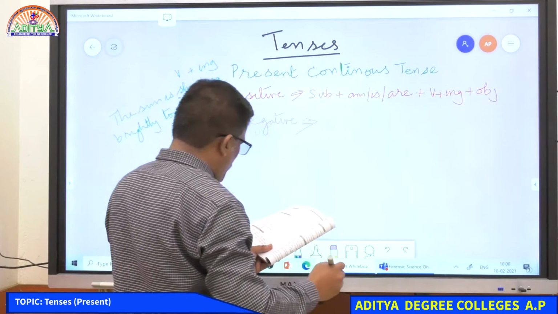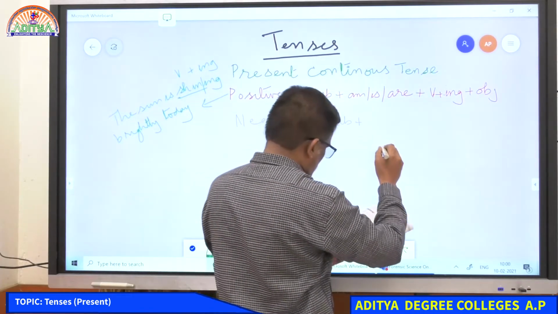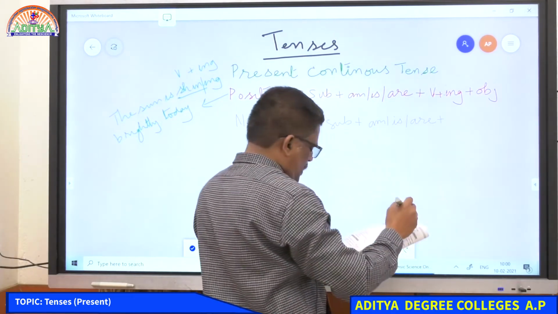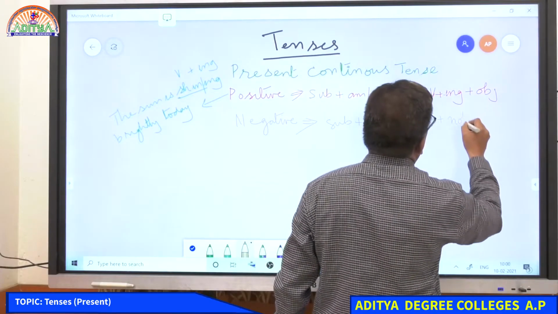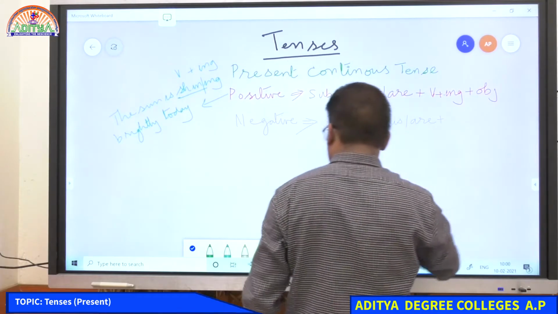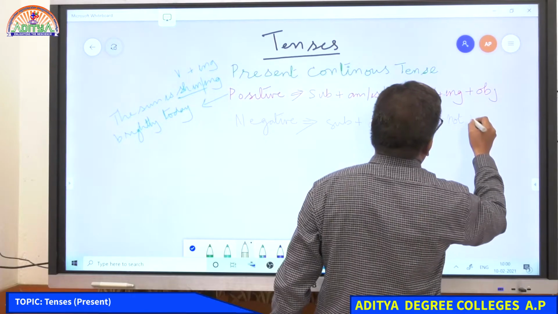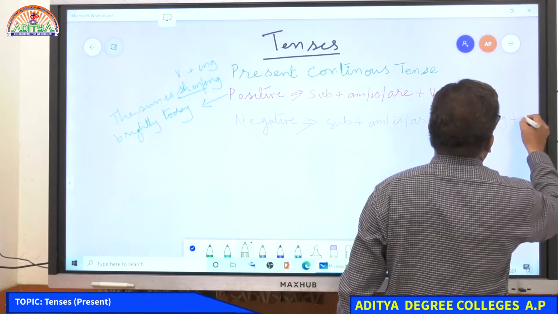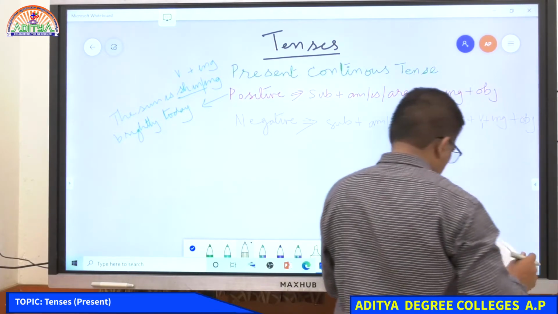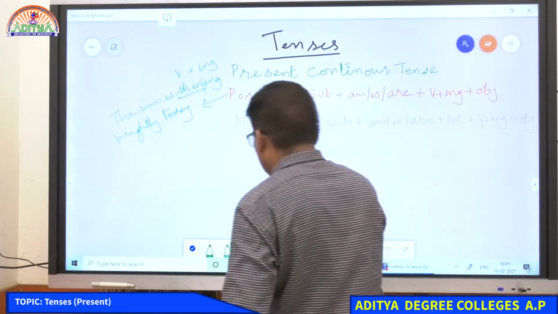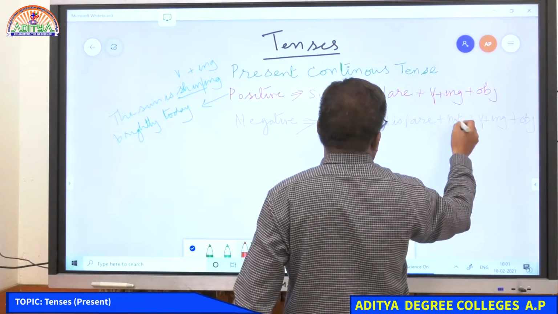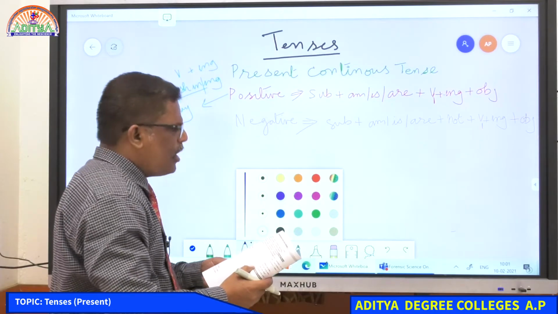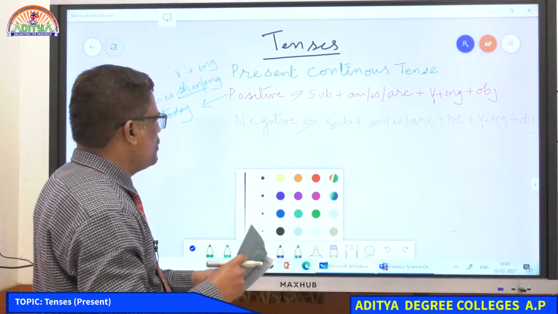Negative. What is the formula for negative? Subject plus am or is or are plus not plus verb plus ing plus object. You have your V1, the verb is V1 here also. Subject plus am or is or are plus not plus verb plus ing, negative present continuous tense.